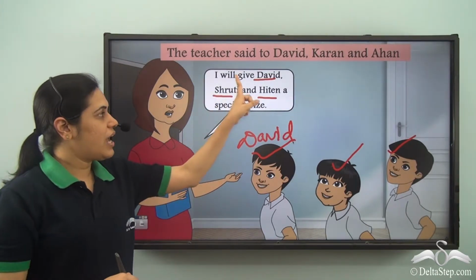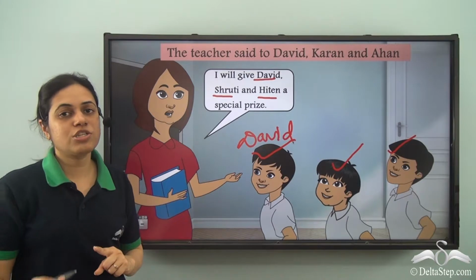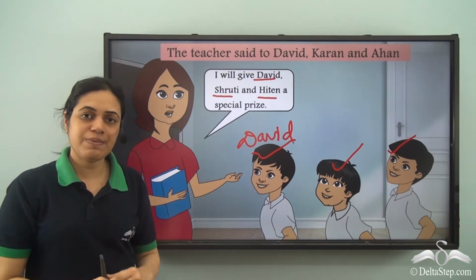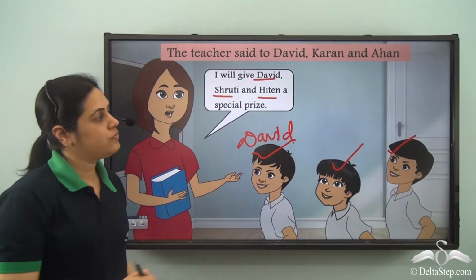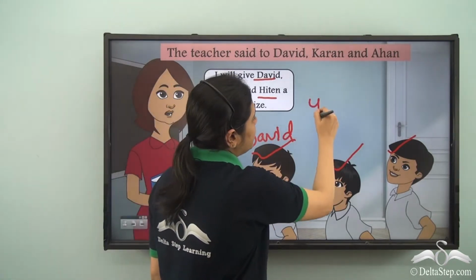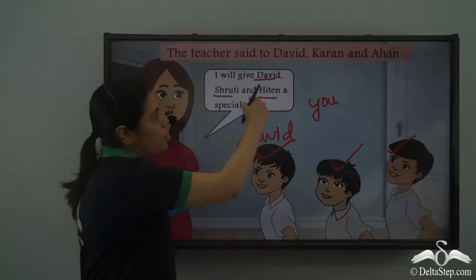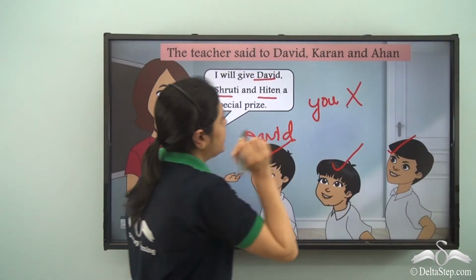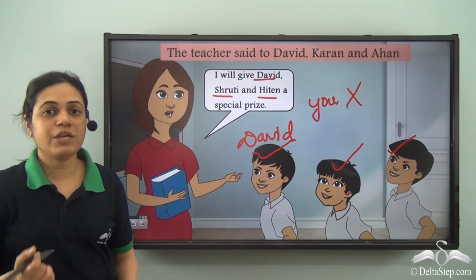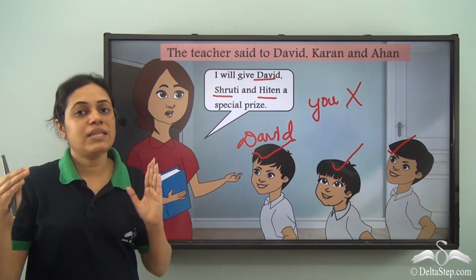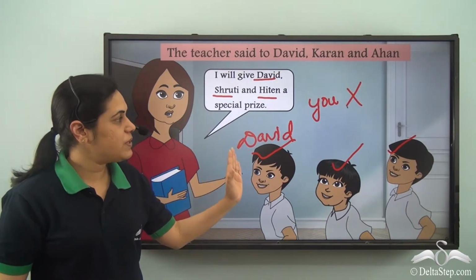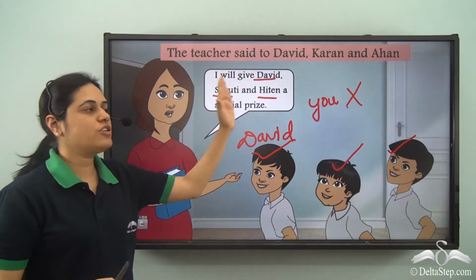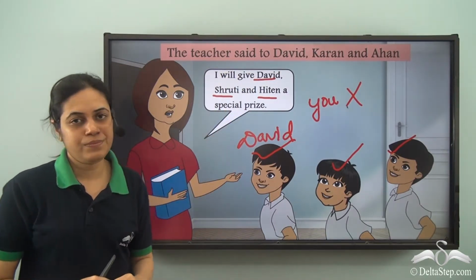So, Shruti and Hiten are not the people whom she is speaking to. So, can she use the pronoun you? Well, no. The pronoun you cannot be used in place of David, Shruti and Hiten because it refers to the people spoken to. But in this case, the people spoken to are not David, Shruti and Hiten.